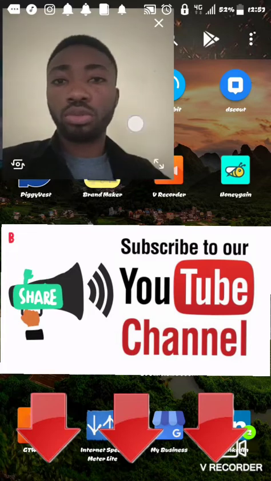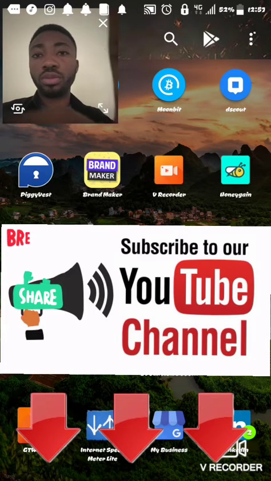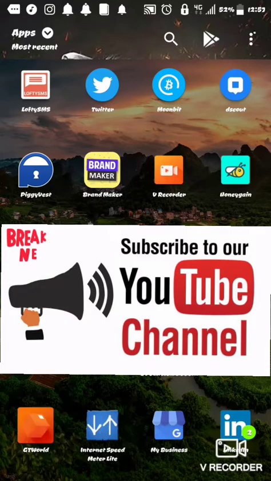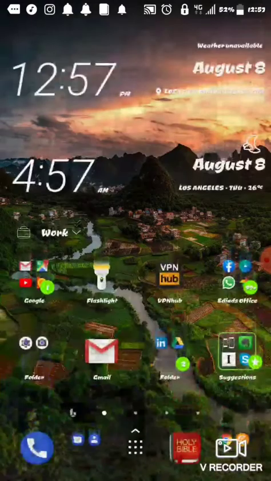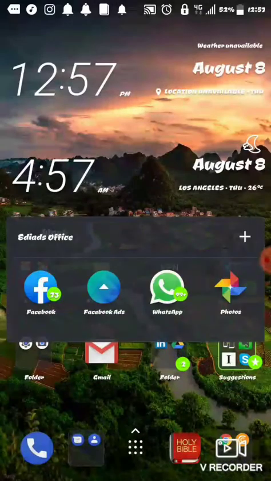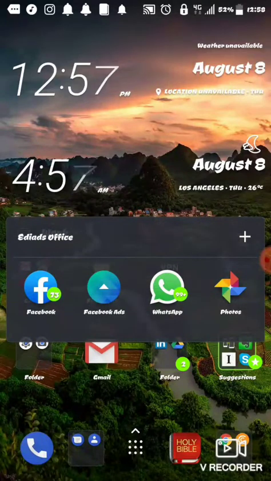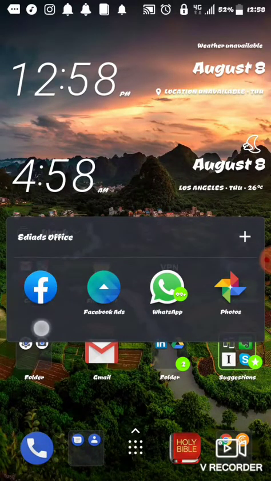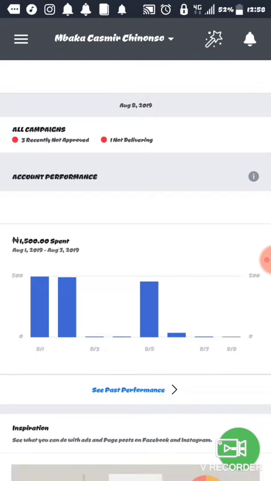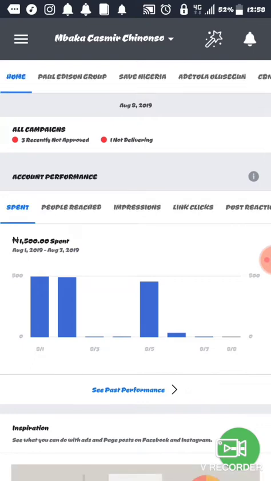So I'm going to take this out of the screen right now. Okay. So go to Facebook ad. There's a difference between Facebook and the Facebook ad app. This is the Facebook ad app. So you click it. But before you do this, you must have your pictures for the adverts and the text you want to use for the advert. You must have everything on the ground.